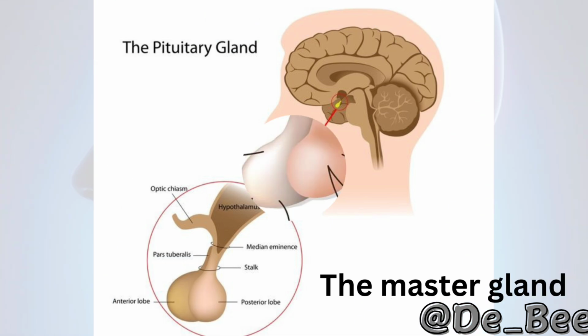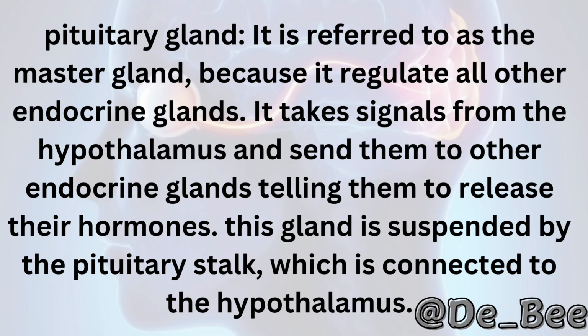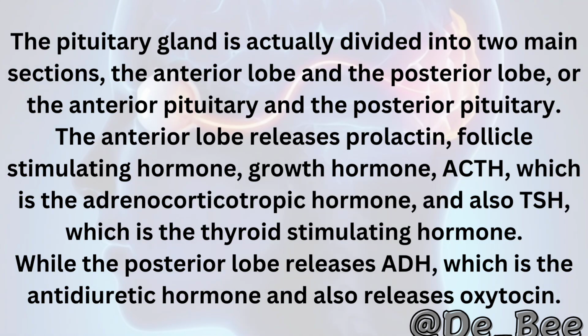Number 2 component we have the pituitary gland. It is referred to as the master gland, because it regulates all other endocrine glands. It takes signals from the hypothalamus and sends them to other endocrine glands telling them to release their hormones. This gland is suspended by the pituitary stalk, which is connected to the hypothalamus. The pituitary gland is divided into two main sections, the anterior lobe and the posterior lobe, or the anterior pituitary and the posterior pituitary. The anterior lobe releases prolactin, follicle-stimulating hormone, growth hormone, ACTH, which is the adrenocorticotropic hormone, and also TSH, which is the thyroid-stimulating hormone. While the posterior lobe releases ADH, which is the antidiuretic hormone, and also releases oxytocin.